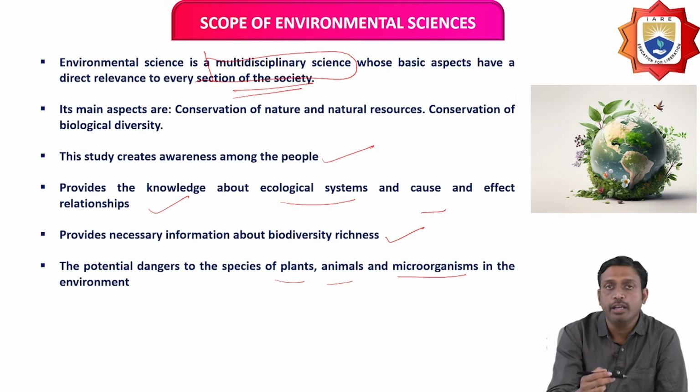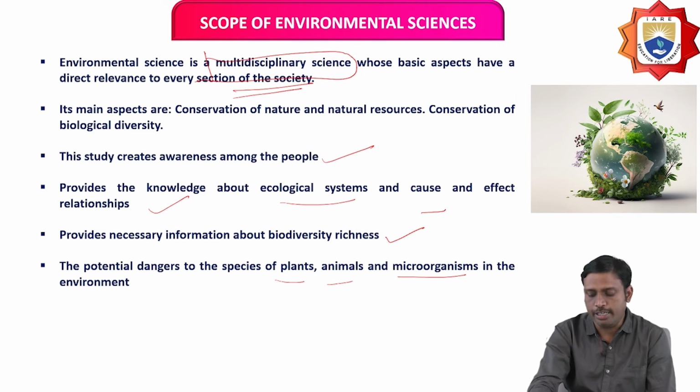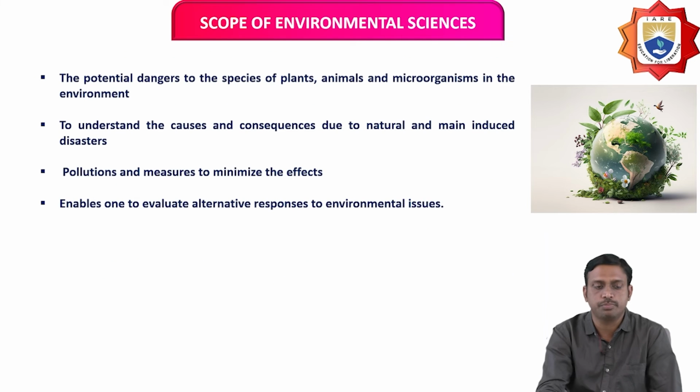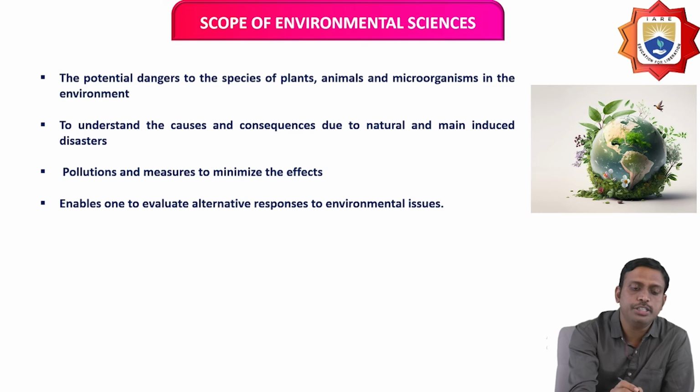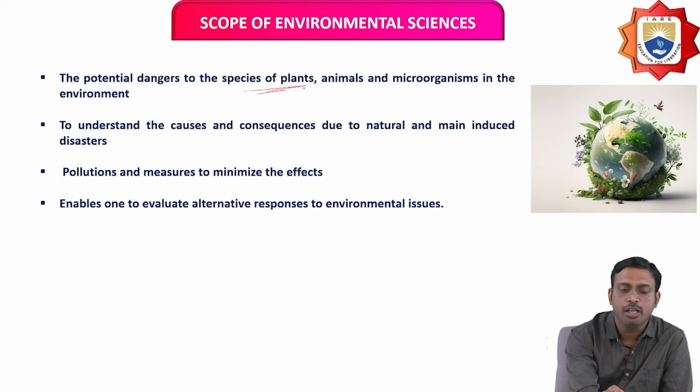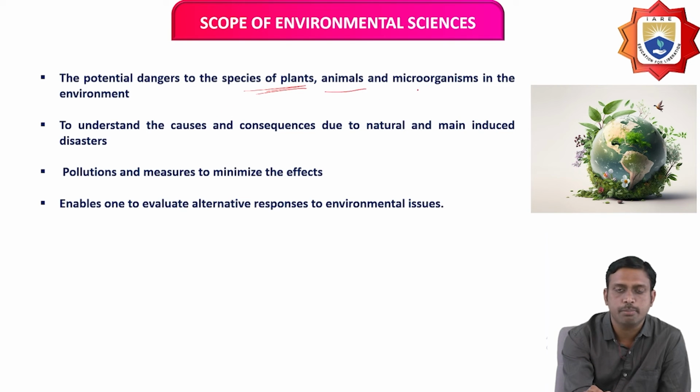Environmental science is multidisciplinary, meaning it applies to every sector. Its scope includes the potential dangers to species like plants, animals, and microorganisms in the environment.